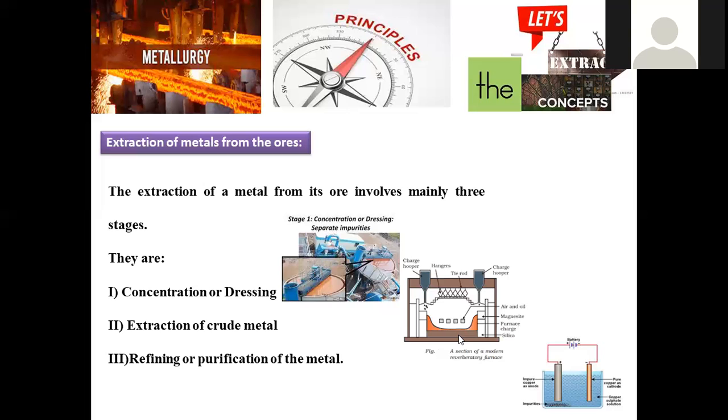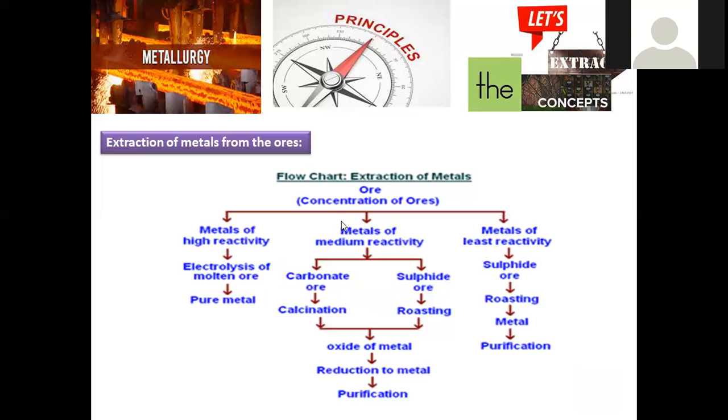It may be electrolysis, calcination, or the roasting process. Many methods are available to get the extraction of the crude product here. Next is electrolysis, where the purified form of the metal is given by the refining process. This is electrolysis. And here is the flow chart to explain this kind of metal extraction in detail.